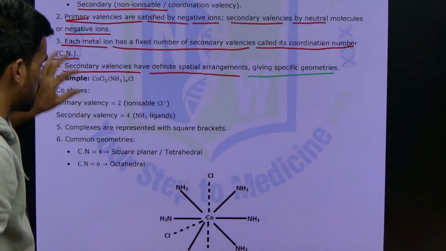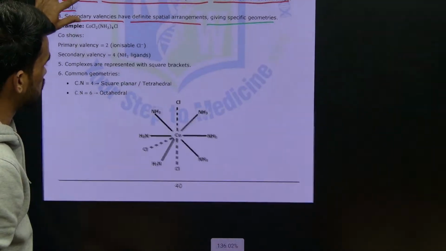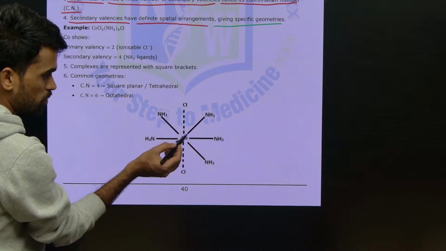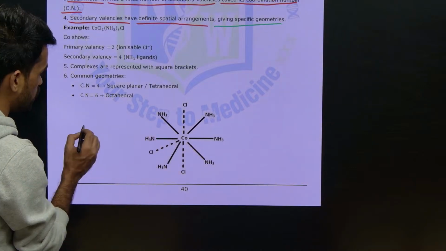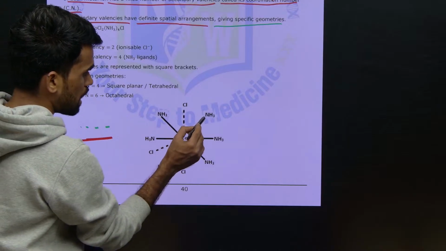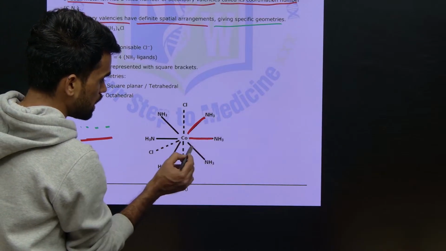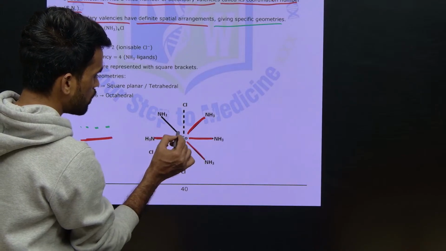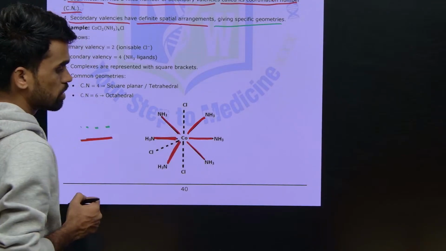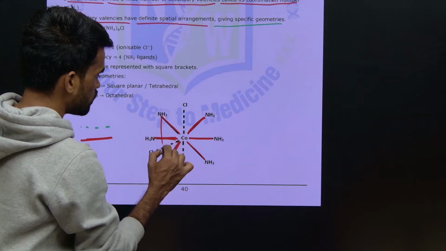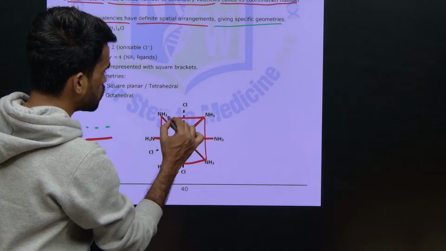For example, if you observe this complex, there are two types of lines which I have indicated here. One is a dotted line and one is a straight thick line. This thick line indicates the coordination number. What is the coordination number here? You are seeing how many ligands with the thick red line? 6. So if you try to join them, you are going to get an octahedral complex.